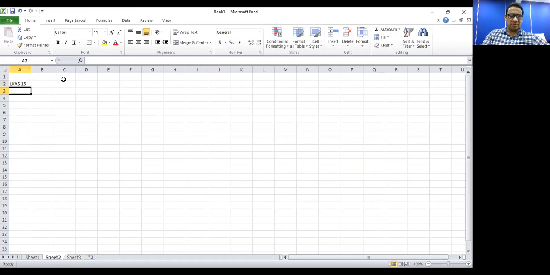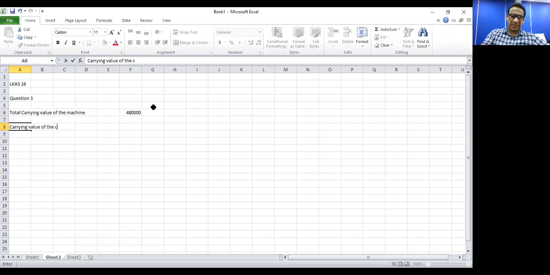LKS 16. Question number 3. We know the total carrying value of the machine was 480,000, out of which 10,000 related to the component that we just disposed. Carrying value of the component disposed is 10,000. So you remove that